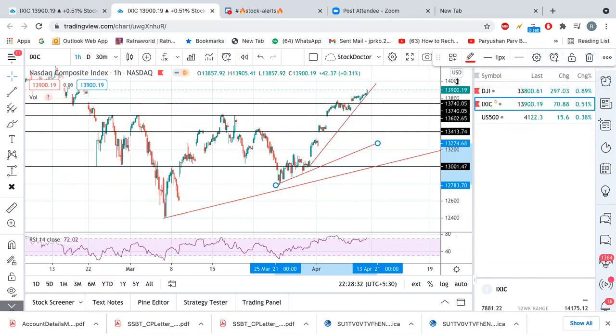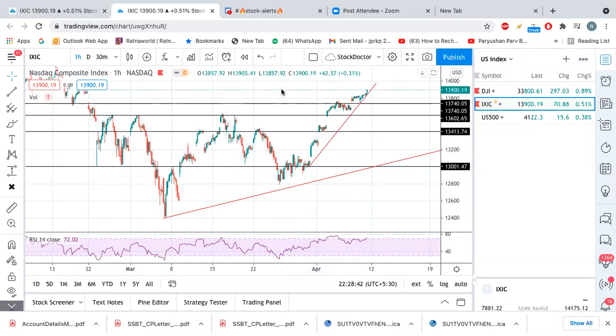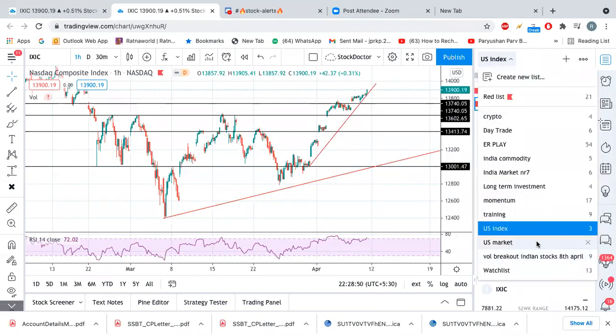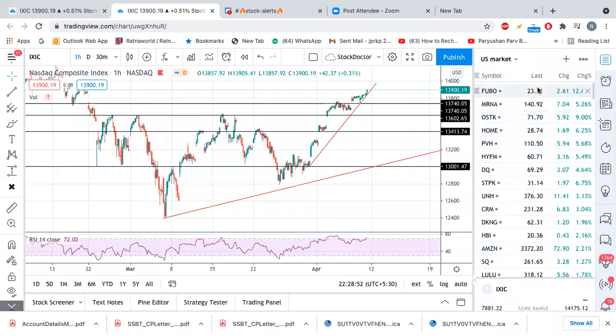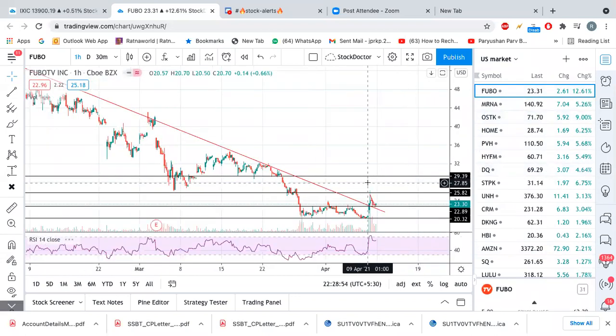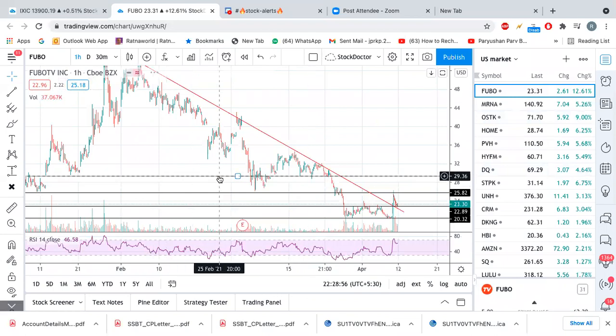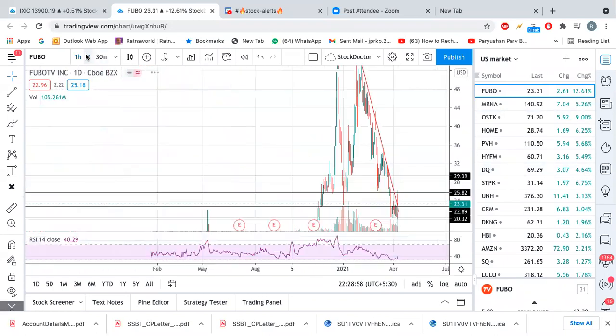All right, so with this I have drawn this, and many of you asked me the question about Fubo, how I calculated that it will go up. So with this I just want to discuss Fubo here. What happened with Fubo? I analyzed Fubo like this, here.